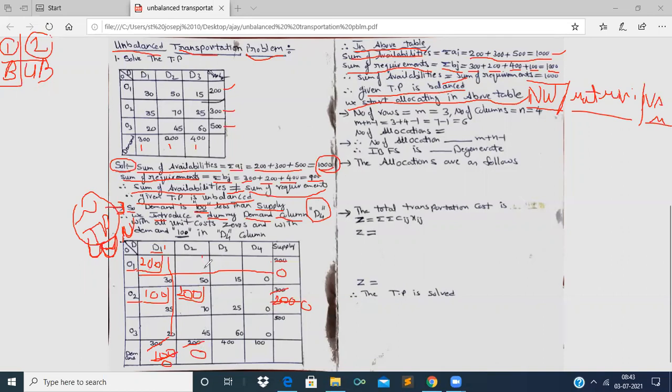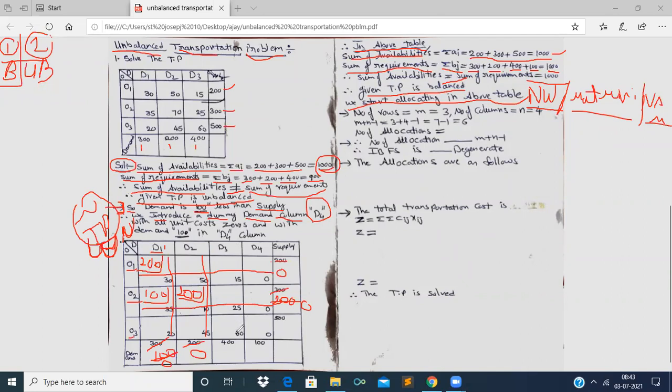Now we strike off the column as column demand is 0, and we strike off the row as the row supply is also 0. Now the leftover costs are 60 and 0. Among these two cells, the topmost northwest cell is 60, the cell corresponding to O3 and D3.